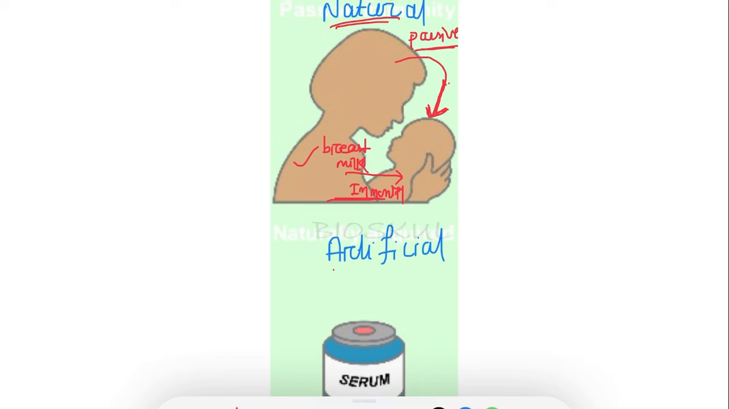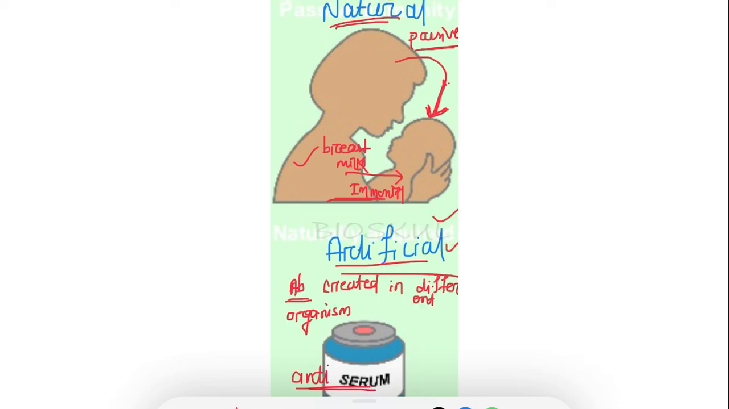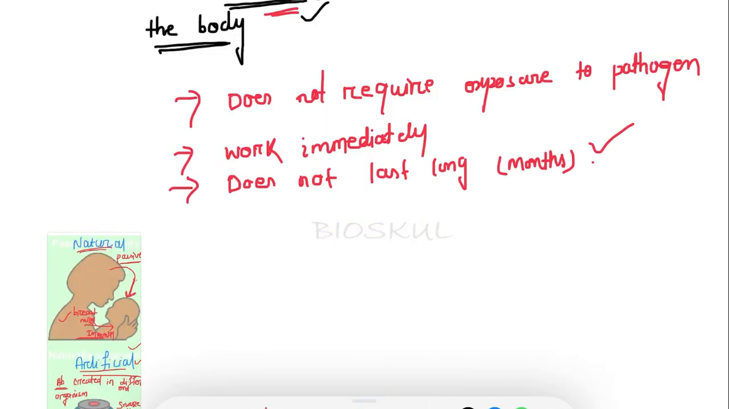Now we'll see artificial passive immunity. In artificial passive immunity, antibodies are created outside the body in a different human or in an animal, and that antibody is directly injected into the organism to provide protection. That antibody preparation is known as antiserum. The best example of artificial passive immunity is snake antivenom. So this is all about active and passive immunity.